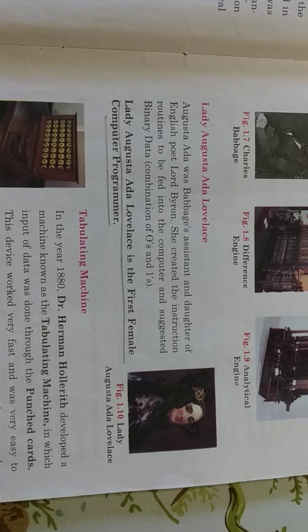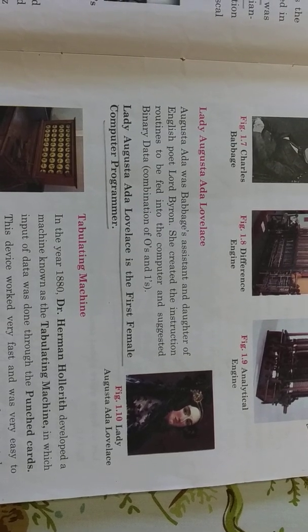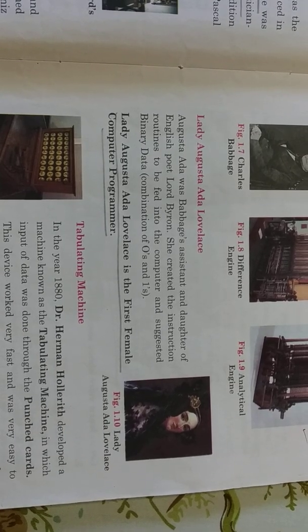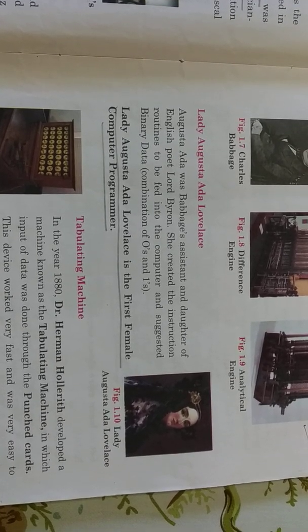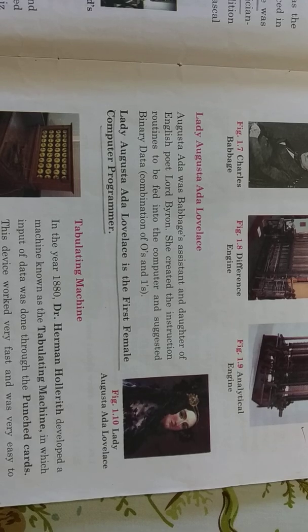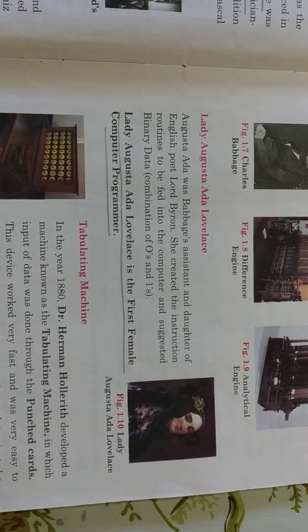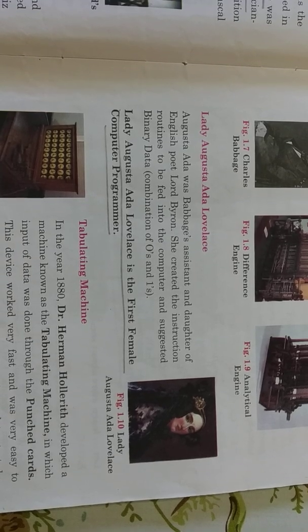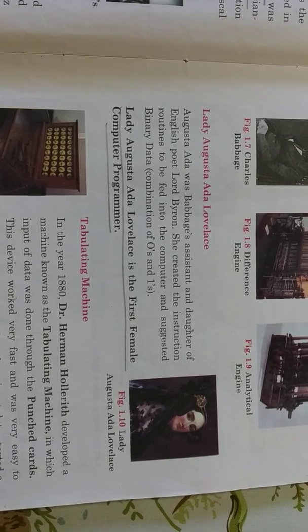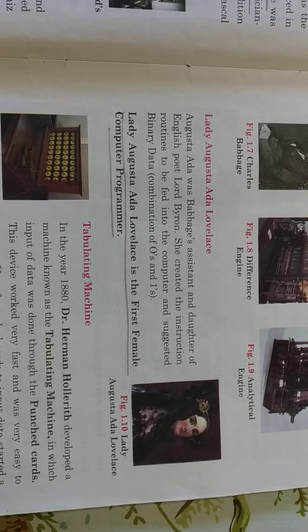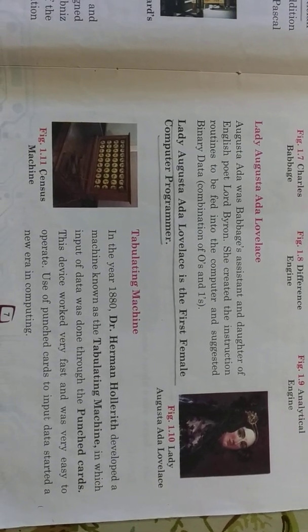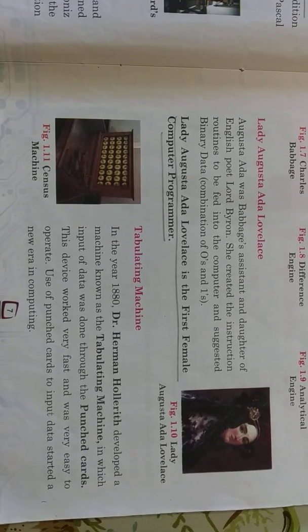It has its own special language called machine language, programming language. So all instructions are converted to this binary digit 0 and 1. And this lady for the first time created these instructions. And therefore, Lady Augusta Ada Lovelace is the first female computer programmer. You can see her picture, photo in figure 1.10.